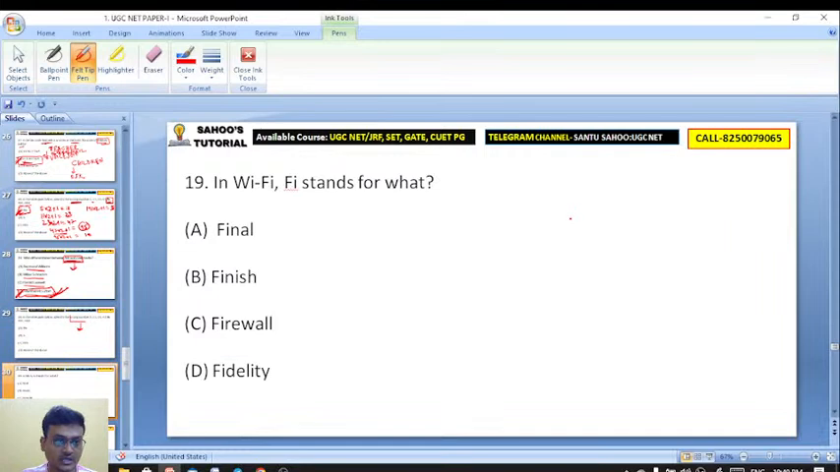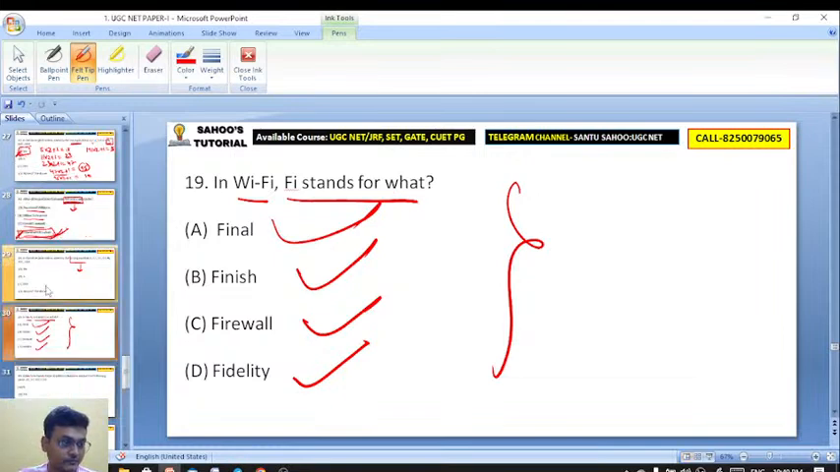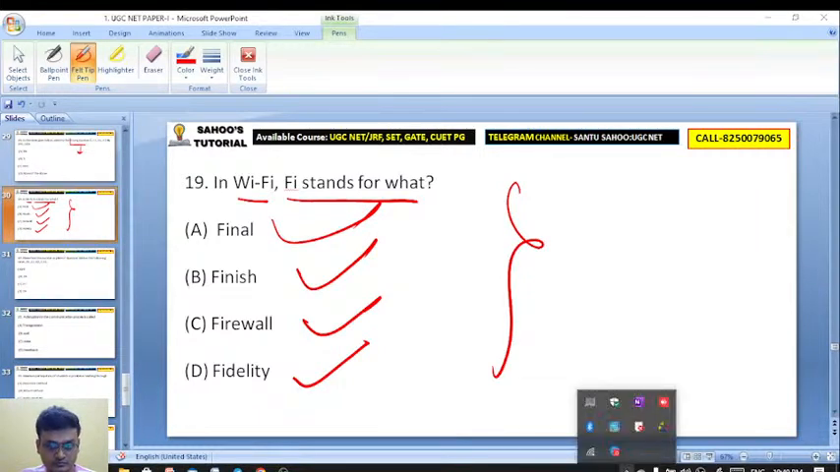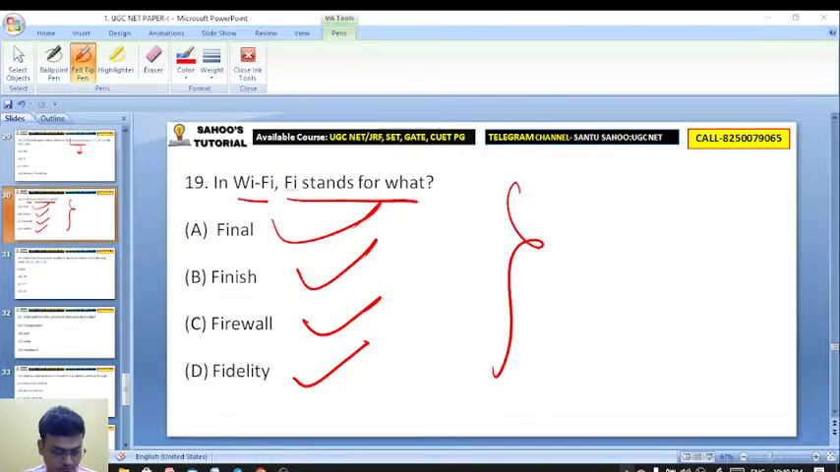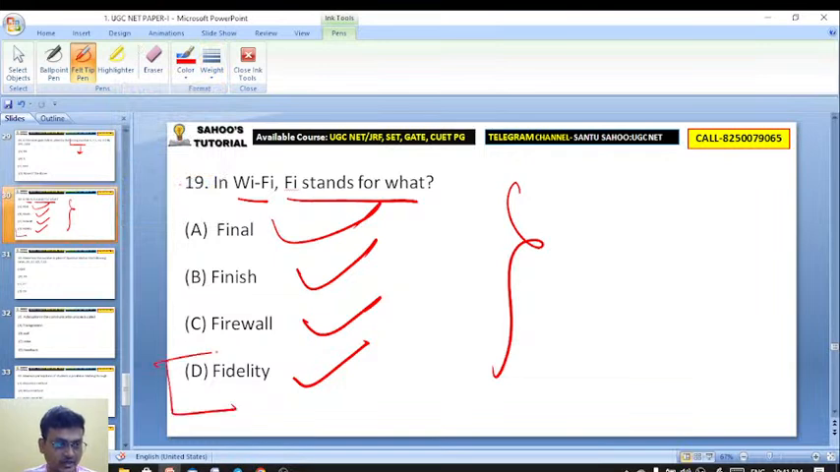Chalo. 19. In Wi-Fi, Fi stands for what? Final, finish, firewall, fidelity. Excellent. It's fidelity. Very good. So in Wi-Fi, Fi stands for fidelity. Fantastic. D is the right answer.